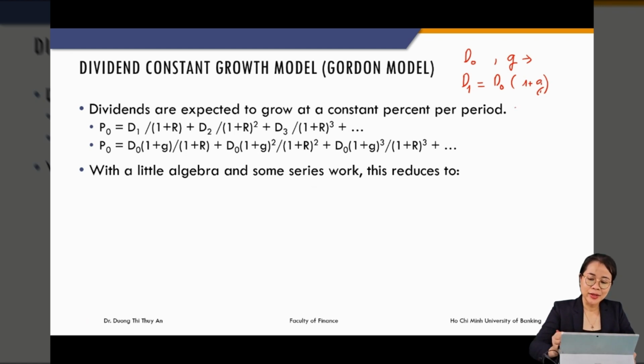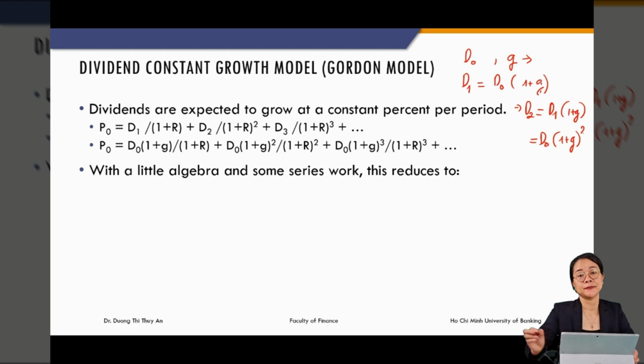So we have D2 equal to D1 multiplied by 1 plus g, and this equals D0 times (1 plus g) to the power 2, etc. We always know the dividend of any year if we know the dividend today, we know the growth rate, and we know that this growth rate will continue forever, the constant.